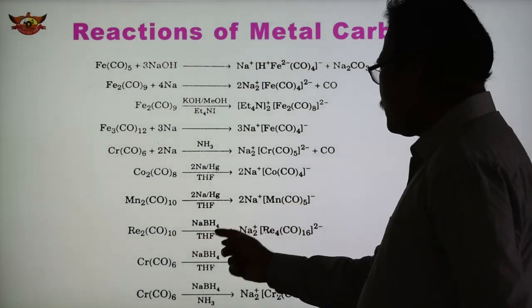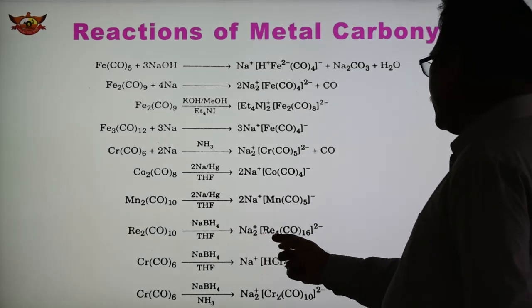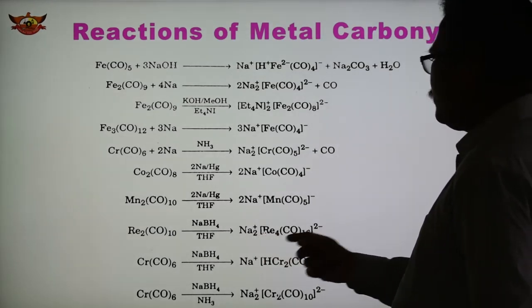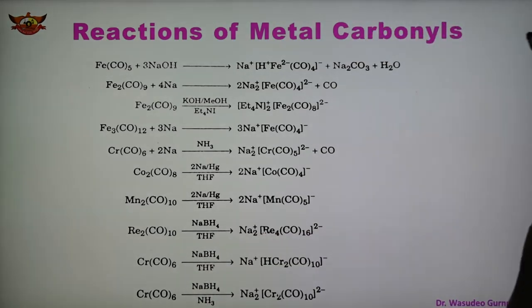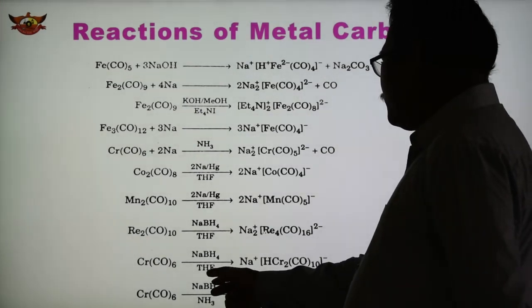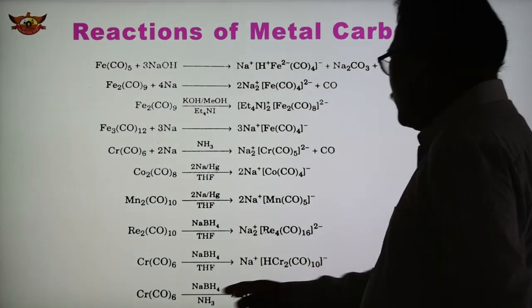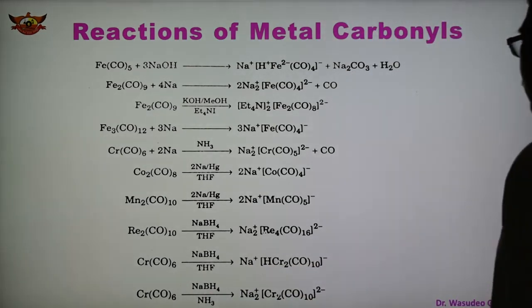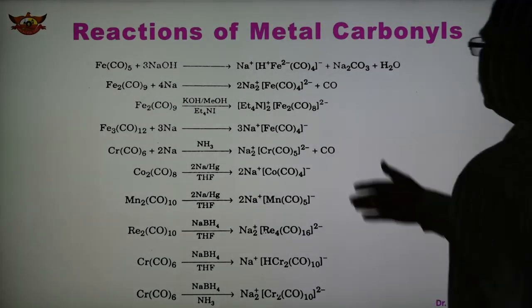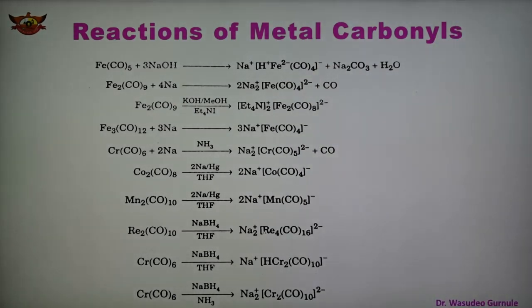Re2(CO)10 with sodium borohydride in THF gives Na2 Re4(CO)16 2-. Cr(CO)6 reacts with sodium borohydride NaBH4 in the presence of THF, tetrahydrofuran, we get Na+ HCr2(CO)10 minus. In this case also we obtain this type of product. So these are the carbonylate complexes formed which have a negative charge.